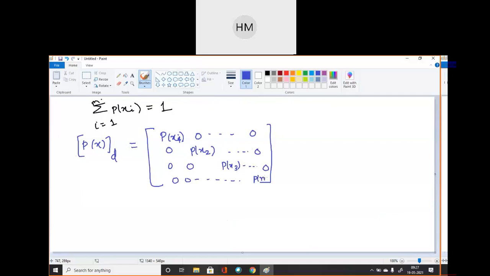At last, I will get P of xm. Okay, this is my last column. So, I can represent the input matrix as a diagonal matrix, which I will use to find some other parameters.